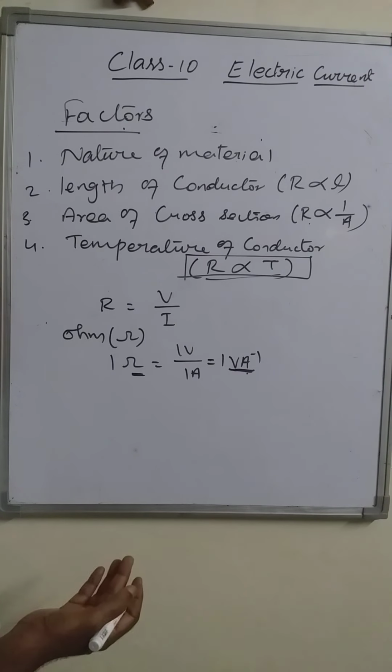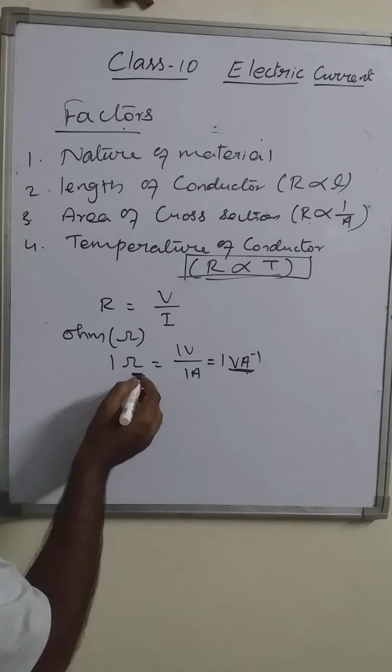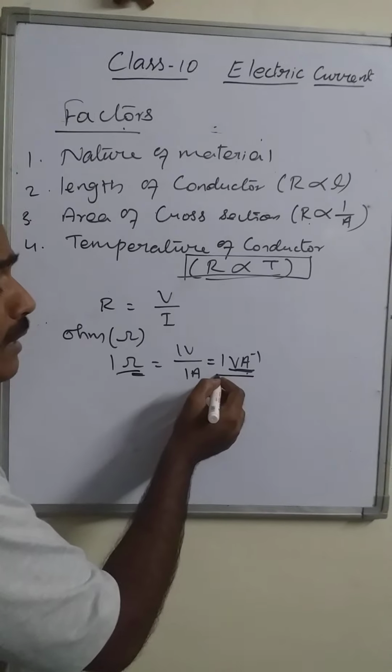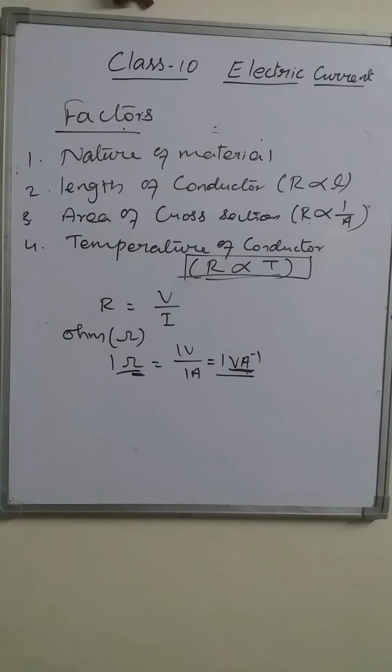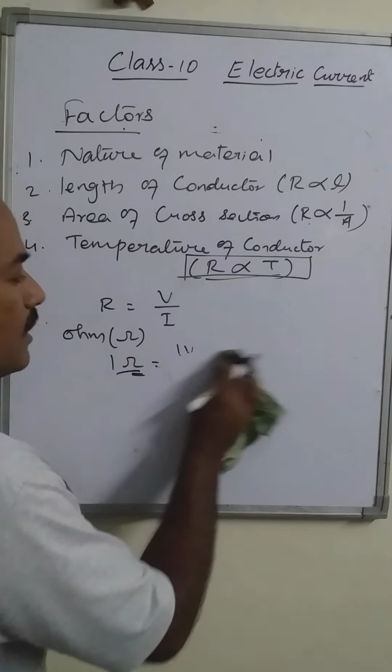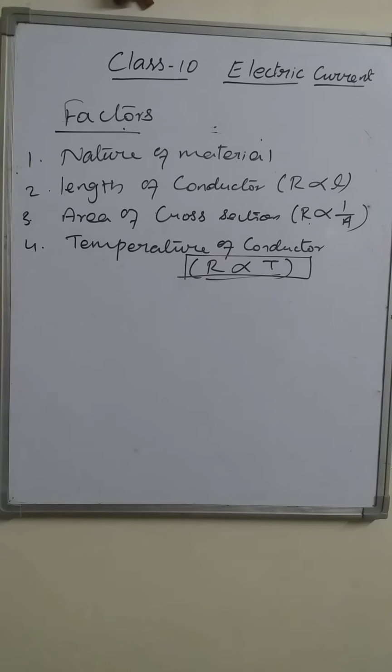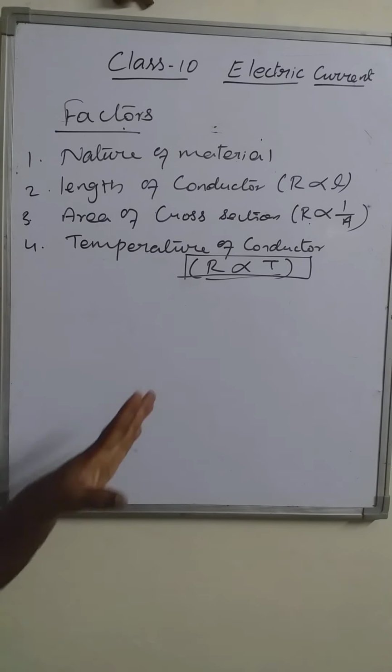So the quantity whose unit is ohm, that is resistance. The quantity whose unit is volt per ampere, that is also the resistance. So that is the resistance of a conductor. Now, in all these four factors, nature of material, length of conductor, area of cross section, and temperature of conductor, resistance depends on all these four factors.